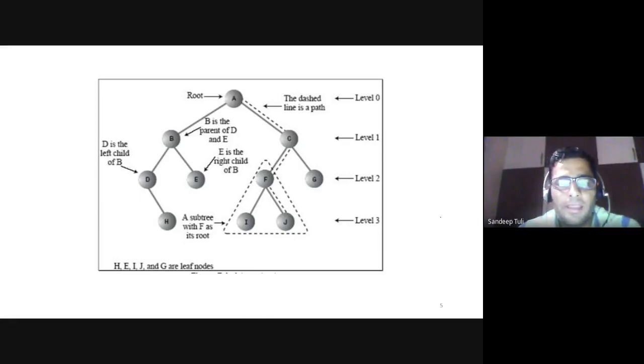Okay. A is a root node. B is the parent of D and E. Similarly, I have labeled all the nodes in that particular tree. Right now you can see here E, I, and J is a subtree with the root node F. Is it okay?